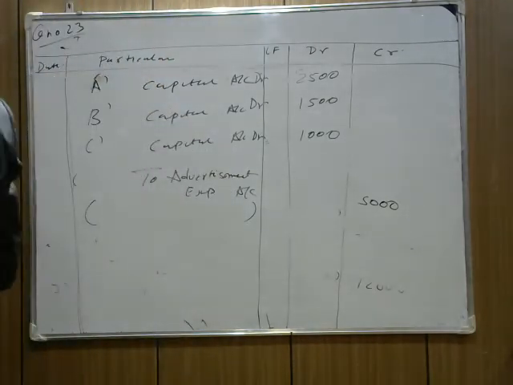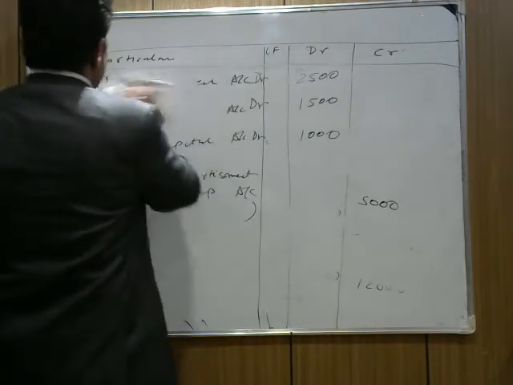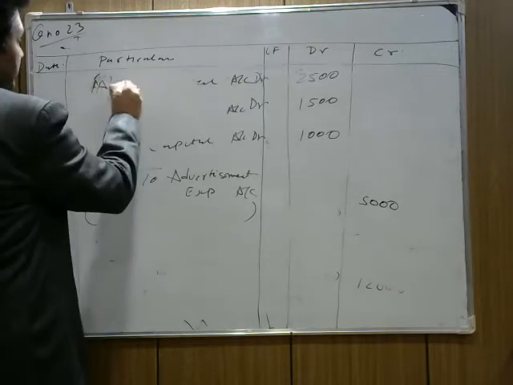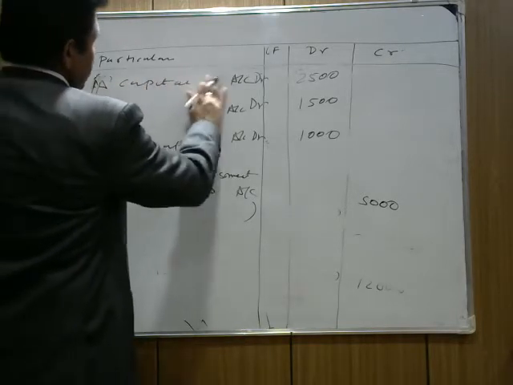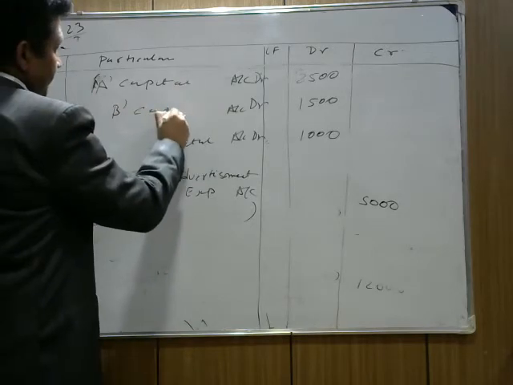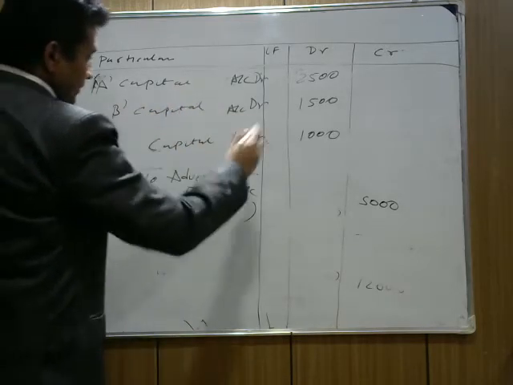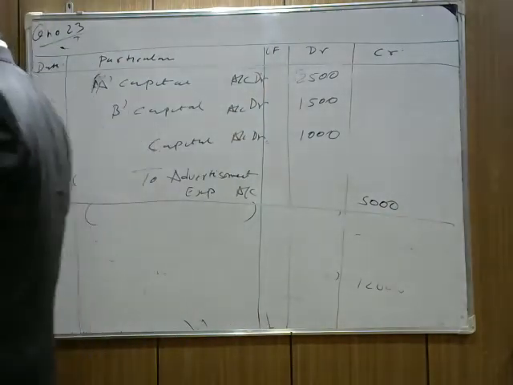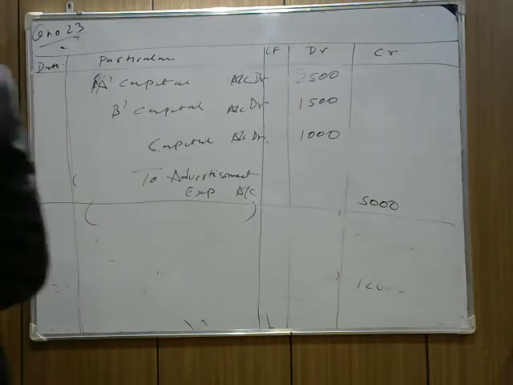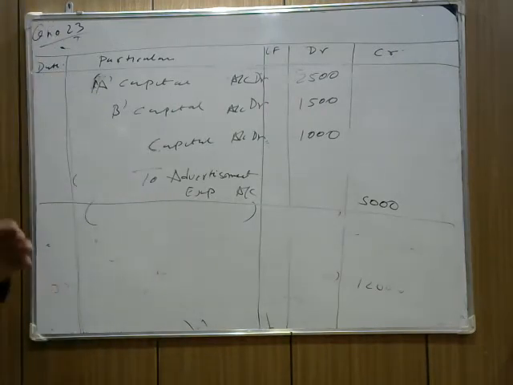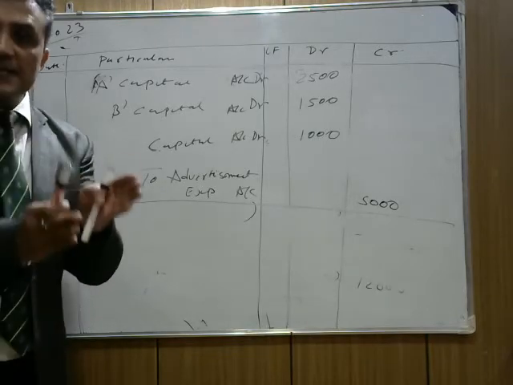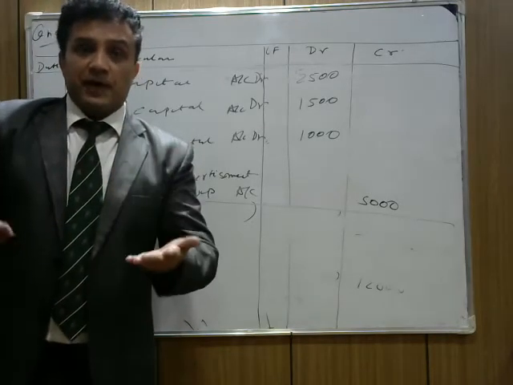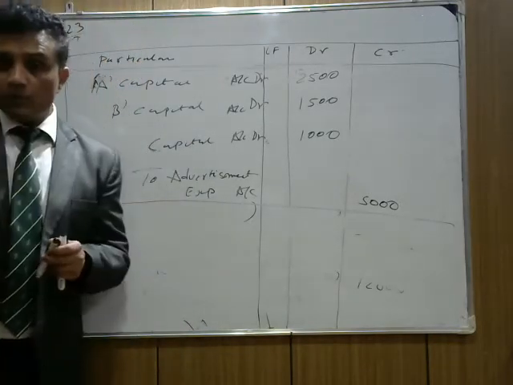Okay, next part is given in the question. I hope you note it down. A's capital account here, B's capital account here, and C's capital account here. Next, one more question. The investment fluctuation reserve is given in the question as 30,000, and the investment is decreased by 10,000. We already did the treatment of IFR in a previous video, a separate video. I hope you study all this.